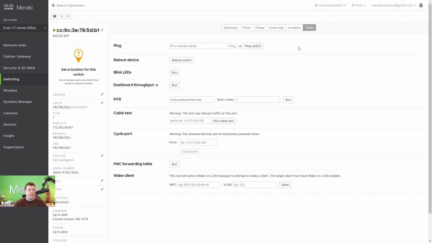Also keep in mind in our devices, we have a tools tab as well, just like this MS-120. We could ping devices, reboot, etc., MTR, cable tests, etc. So we have tools on the dashboard, of course, to help you troubleshoot as well. Last thing to note, keep in mind everything that I spoke about as well applies for licensing. If you have a question or problem with licensing, keep in mind we have dedicated engineers who are responsible just for licensing who could help you through the same methods that we spoke about throughout this whole video.